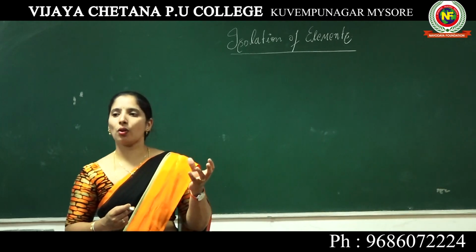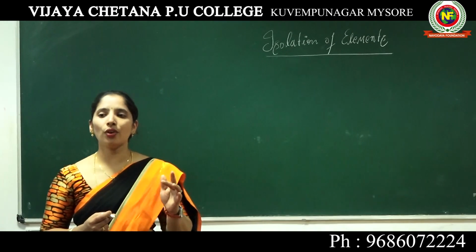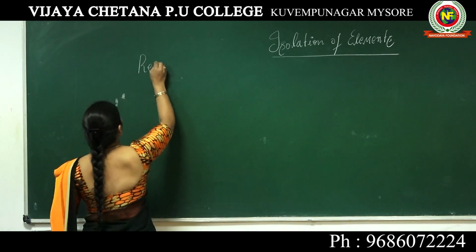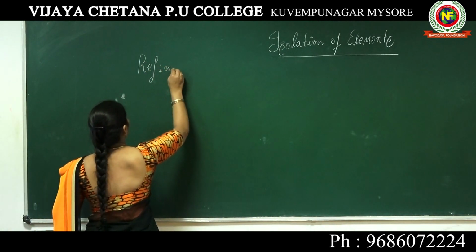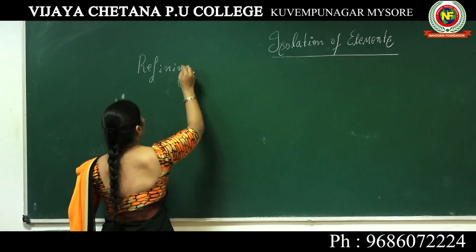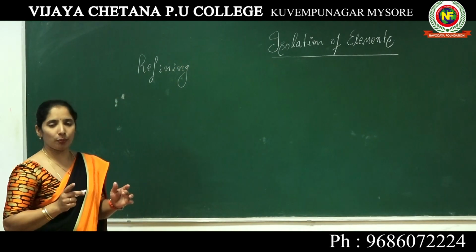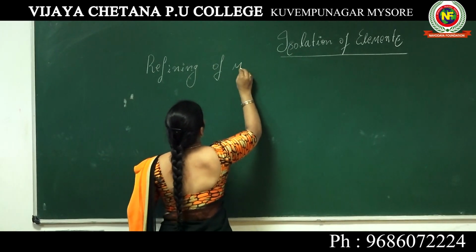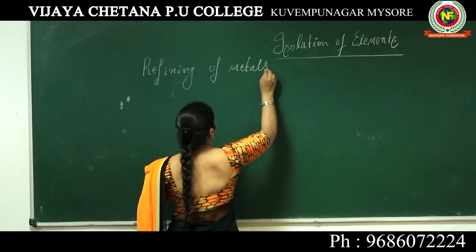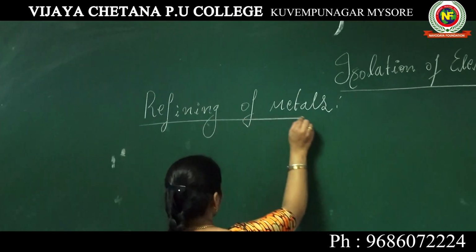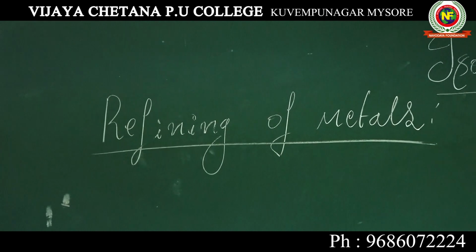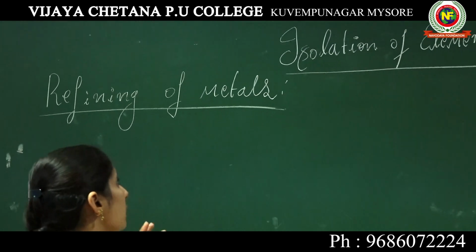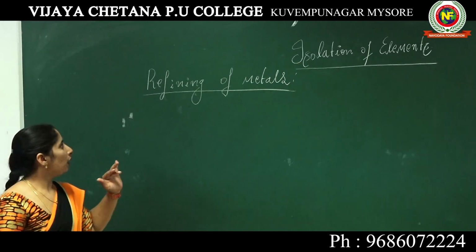So that process we call as what? Refining of metals. That process we call refining of metal. This refining of metal is the last method and principle of extraction of ore. There are four principles and methods in the extraction of ore, and under that, the refining of metal is the last method.